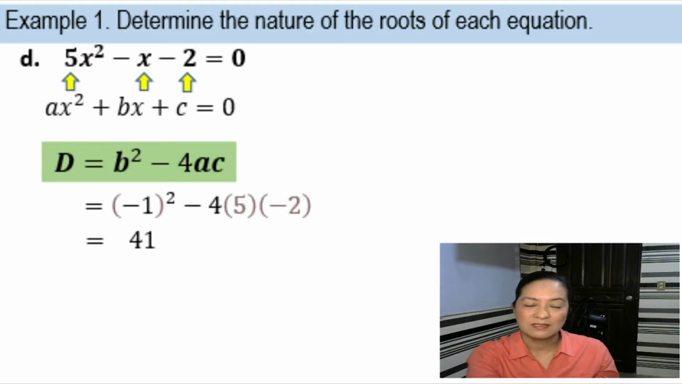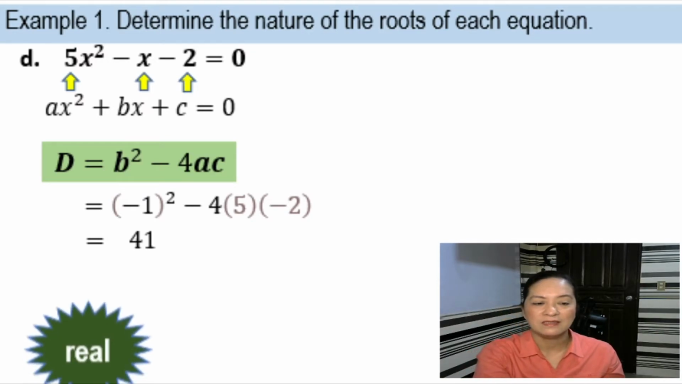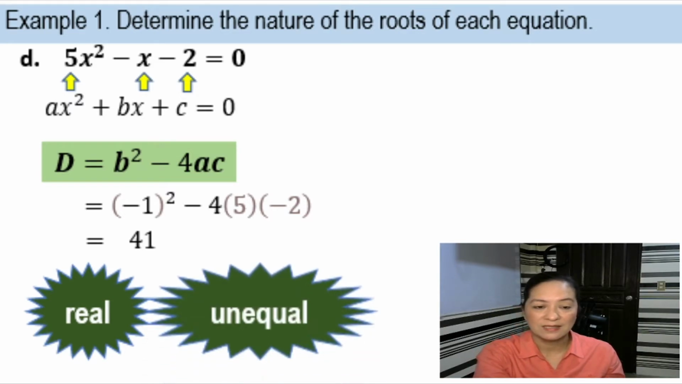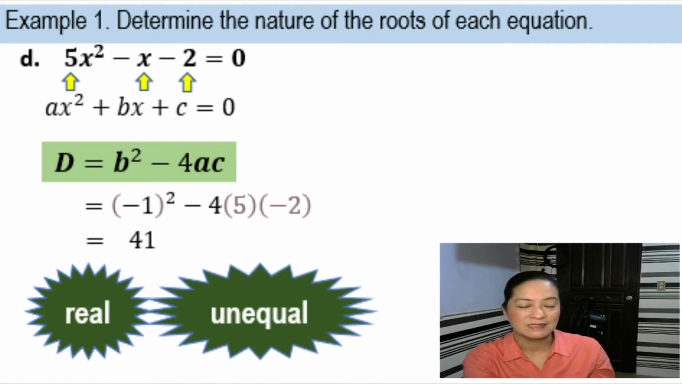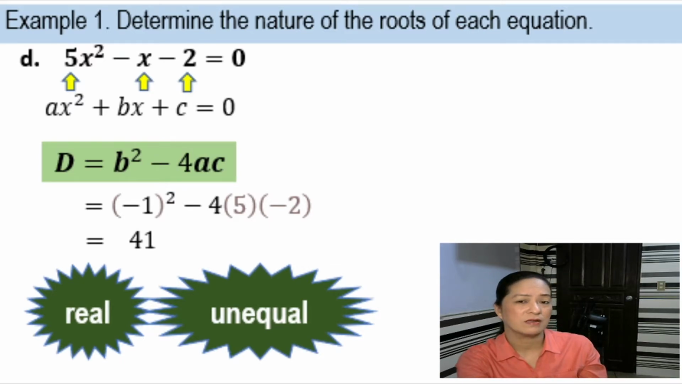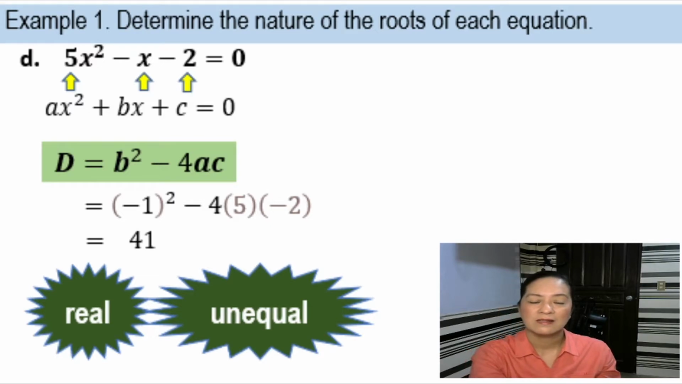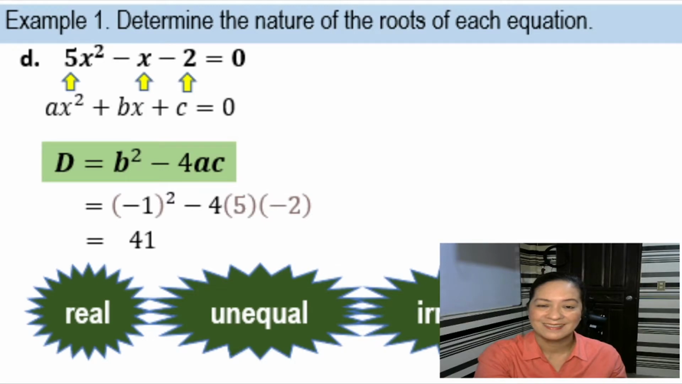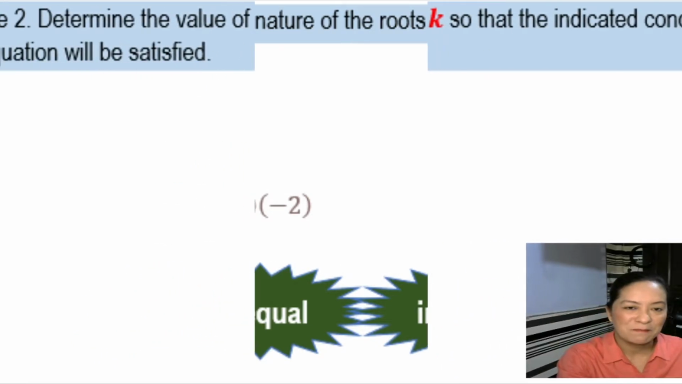So the roots are real and unequal, and what else? Is it a perfect square? No, 41 is not a perfect square. It is not a perfect square. Therefore, the roots are irrational. Let us try another example.